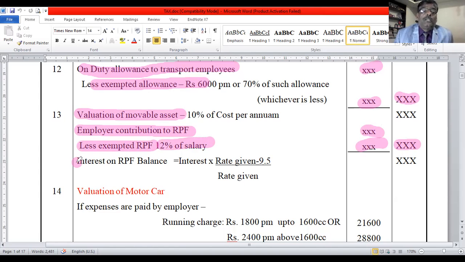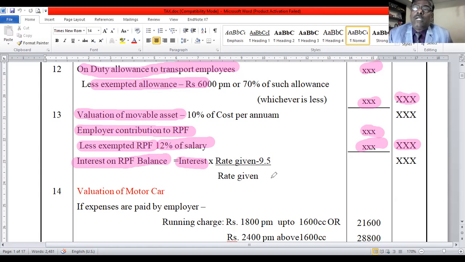Next point is interest on RPF balance. I already told you regarding the calculation. Here I have taken one method. You take the total interest credited to the RPF account and multiply by the rate given in the problem minus 9.5, divided by the given rate. For example, 12% is the rate of interest given in the problem.